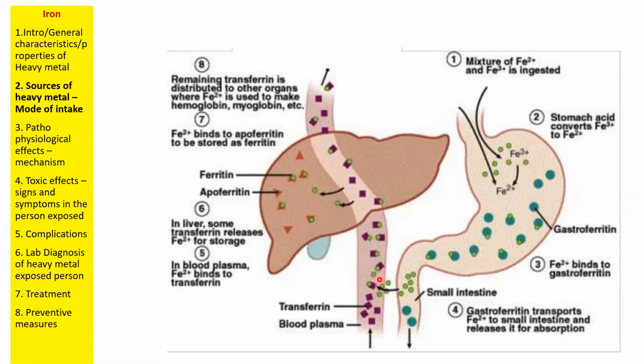Now there is a chance of this absorbed iron being deposited in the liver. Then it will be converted to ferritin. Okay, it will be converted to a form that is essential to embed it in the hemoglobin. So it will change its structure so that it can be placed into the hemoglobin molecule. Okay. So I'm not going to tell these fancy names like ferritin, apoferritin, etc. So in the process of this conversion, there is a high chance of deposition of Fe3+, the bad form of this iron, in the tissues.